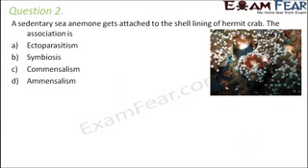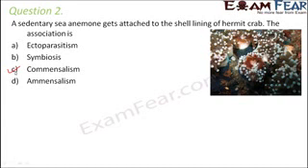Question number 2. A sedentary sea anemone gets attached to the shell lining of hermit crab. This association is ectoparasitism, symbiosis, commensalism or amensalism. So in this case the right option would be commensalism. Why? Because this relationship is considered to be commensalism by some, mutualism by some and proto-cooperation by some. So there are different views on this particular relationship.